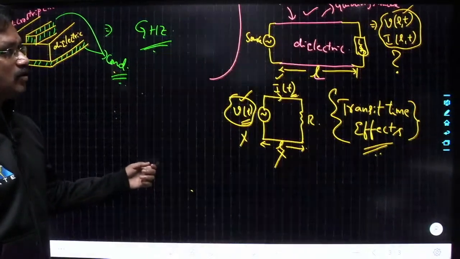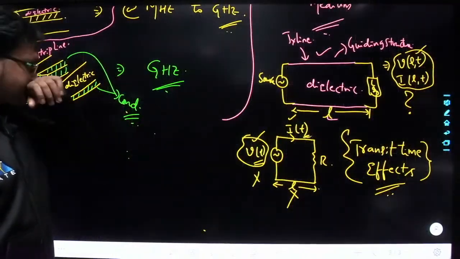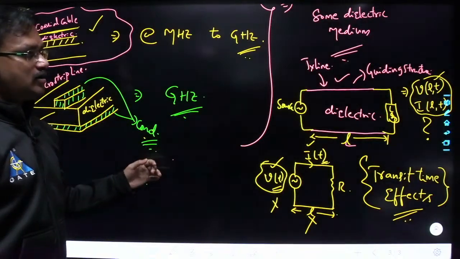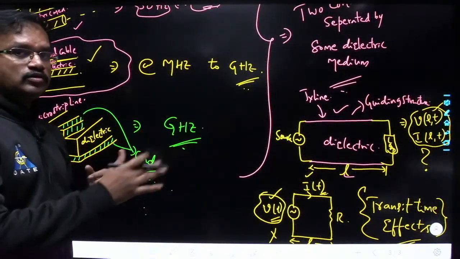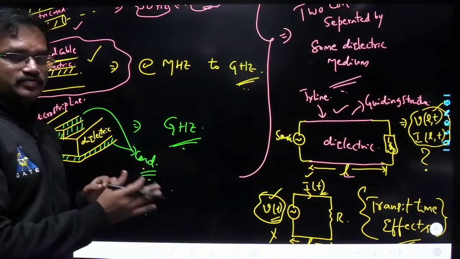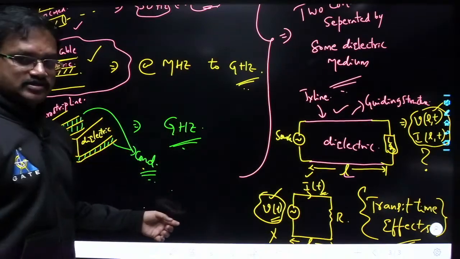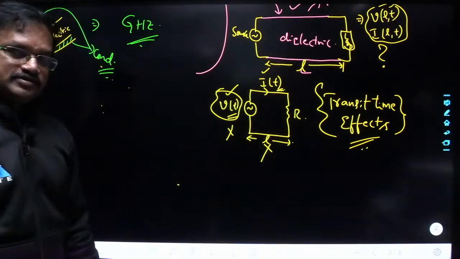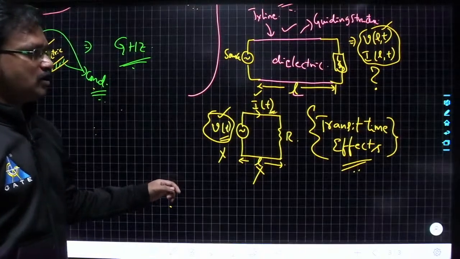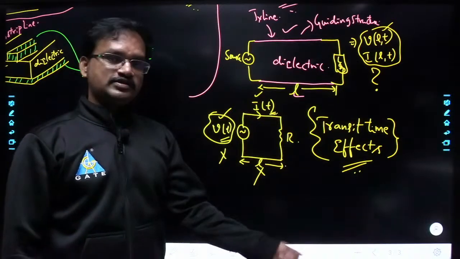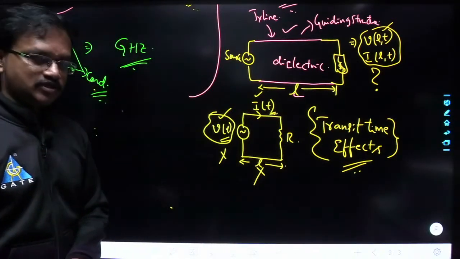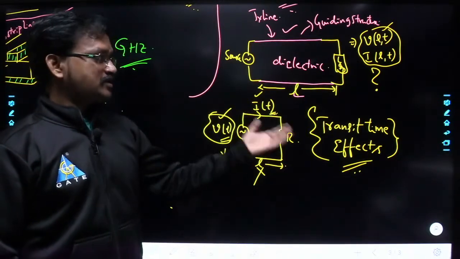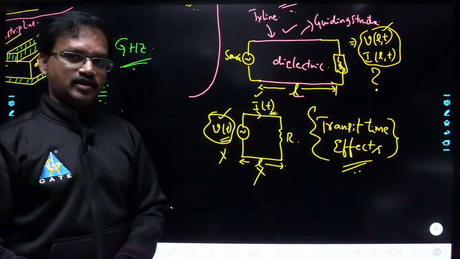Just revise whatever we have done, that is the nature of the wave, how the wave functions will look, and how the wave equation will look. Please revise all these things before coming to the next class. In the next session we will deal with transit time effects. Once we complete the transit time effects, then we will see the distributive nature along the transmission line. These two concepts will play a very important role in understanding the transmission lines.